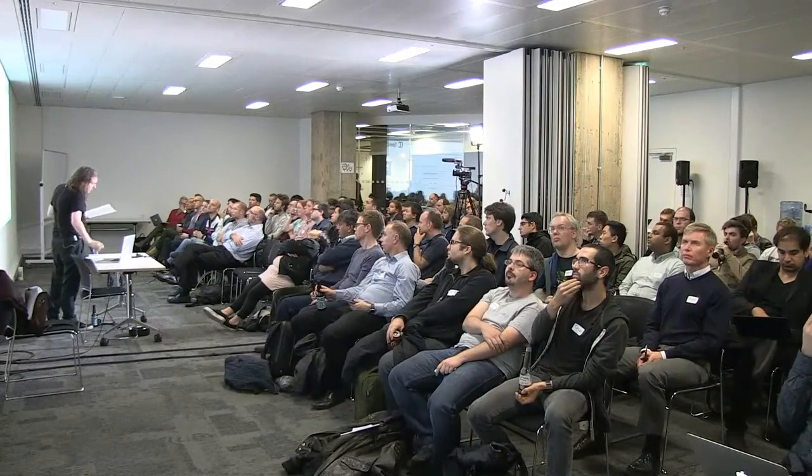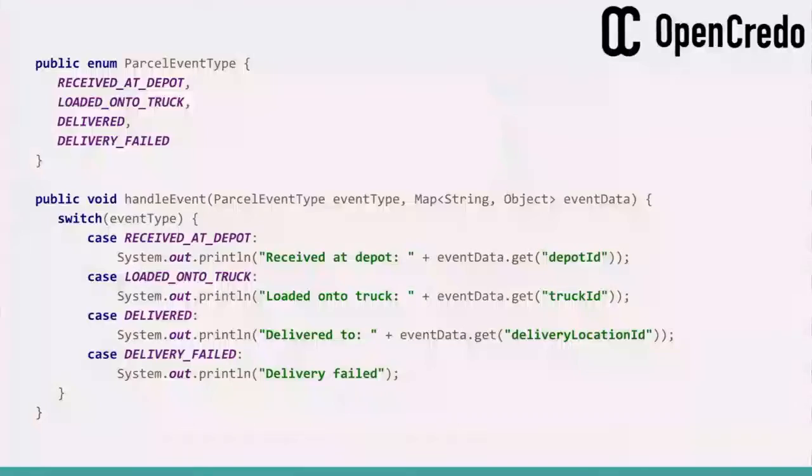So suppose we have a plain old Java enum and a switch statement that uses it. Our enum's just got our four event types. And we've got a method called handleEvent that will take the event type and then, let's say, a map of string to object, which has got some event data. We can switch on the event type, and depending on which one it is, we can pick out the bit of data that we want from the event data and construct a suitable message describing the event. The IDE and the compiler can know that that switch statement is complete, as it handles all possible cases for a parcel event type. So we can be confident that the entire protocol for parcel events is covered by this statement.